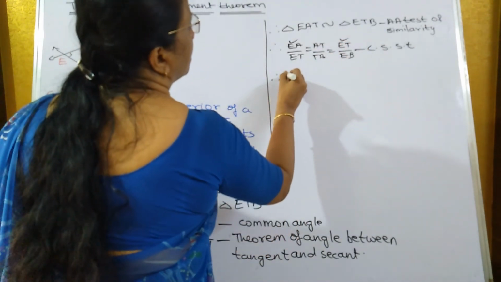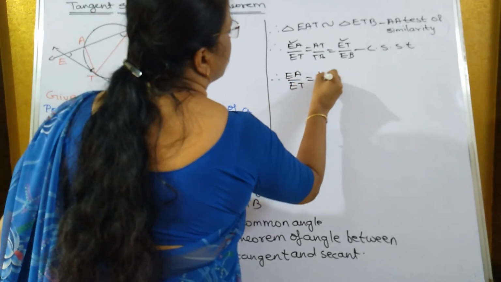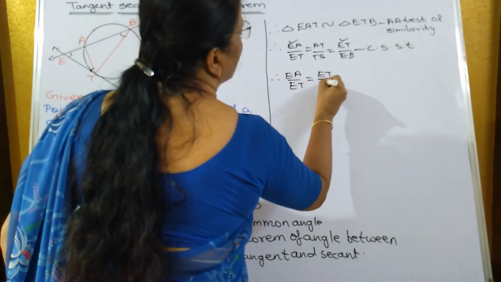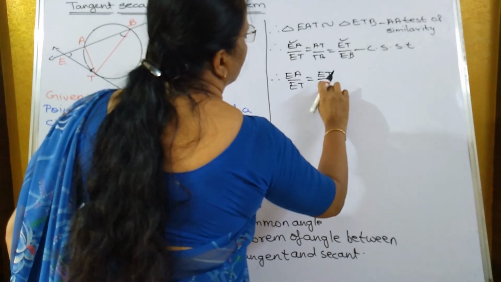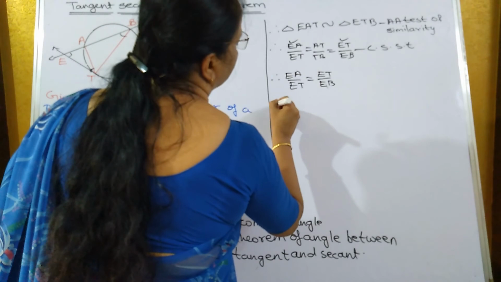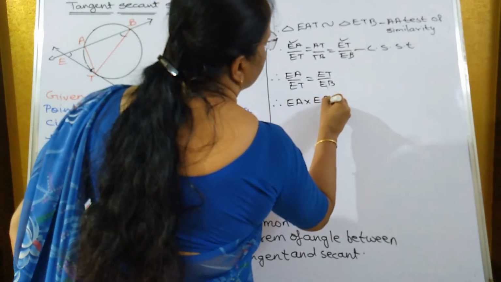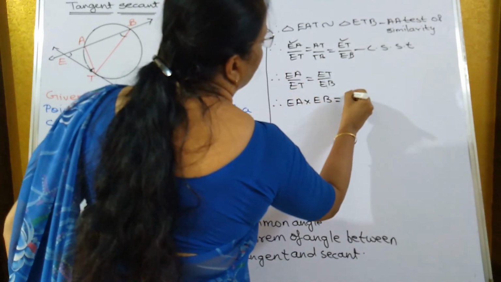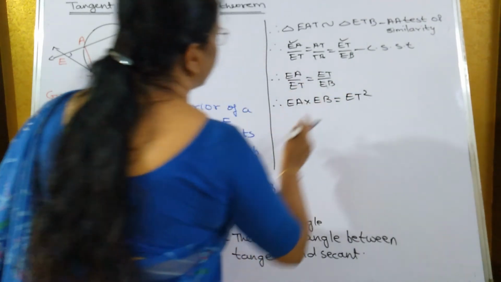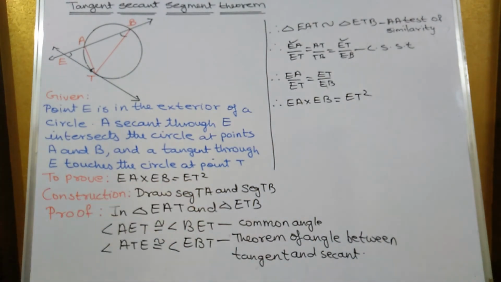Therefore, EA upon ET is equal to ET upon EB. Now cross multiply. What will you get? EA into EB is equal to ET into ET, which will be ET square. So that's what we had to prove: EA into EB is equal to ET square.